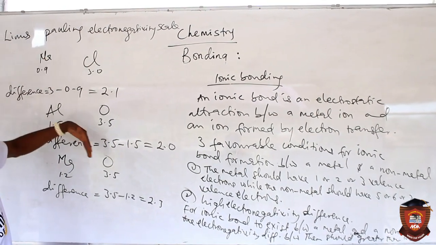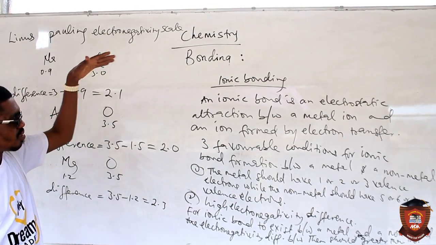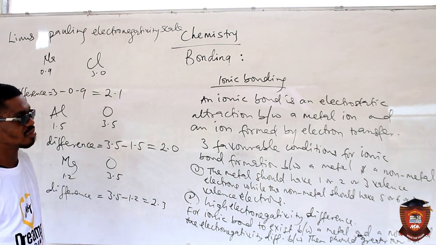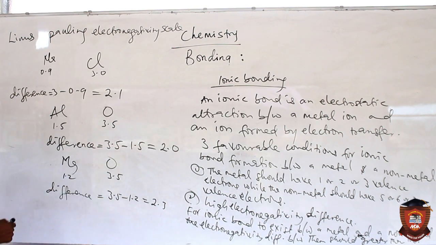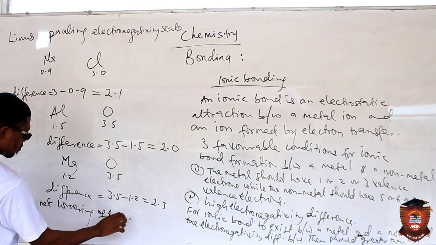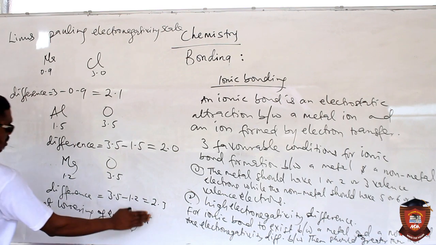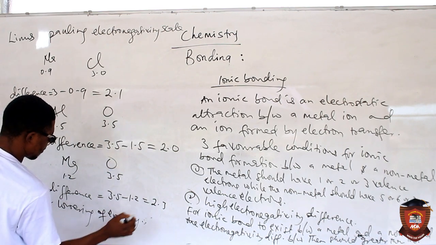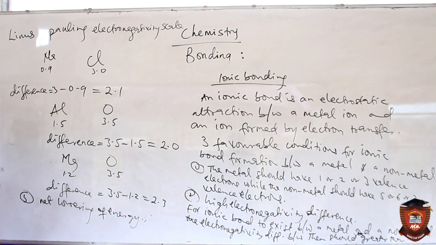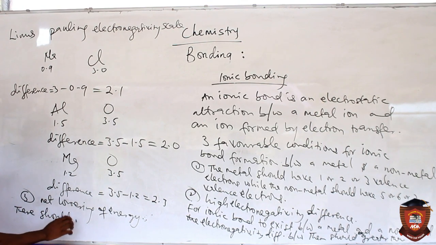So class, this is how you can use this rule to know when you have ionic bond formed between 2 atoms. Now the third condition is net lowering of energy. What does this mean? There should be net lowering of energy. What this means is that there should be release of energy.